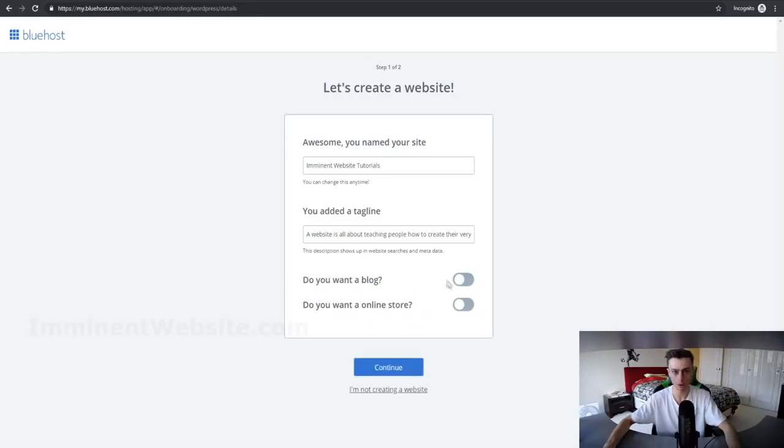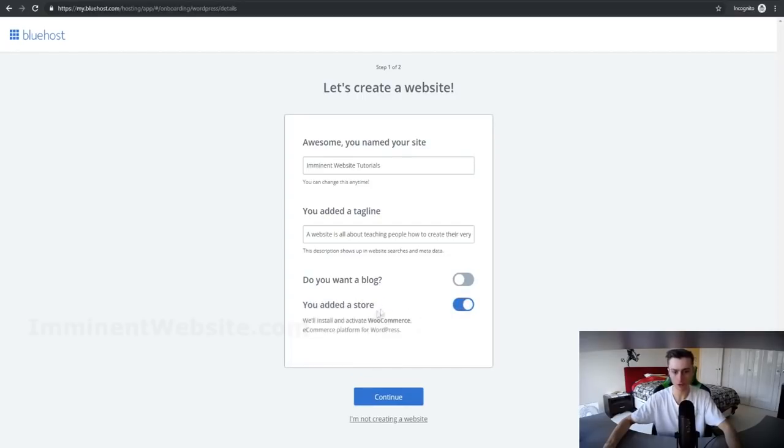Or if you want to build your own e-commerce online store using Bluehost, you can go over here and click on, do you want to add your online store? And what they're going to basically do is install and activate WooCommerce, and that's pretty much an e-commerce platform for WordPress, so you can build your very own custom online store as well.